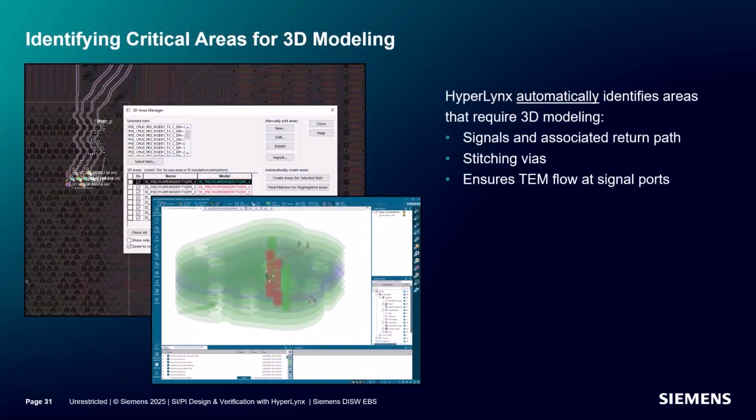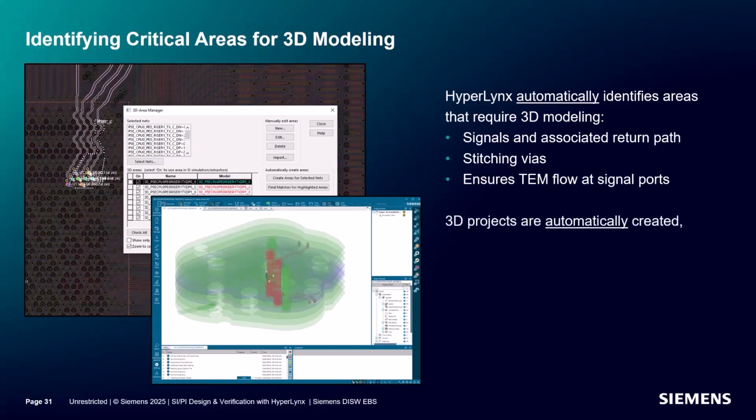So I mentioned extracting 3D areas earlier in the webinar. Hyperlinks can also extract 3D areas of vias using the full wave solver for additional accuracy for today's high-speed signals. Hyperlinks uses the DRC engine to find the areas on the board that require 3D modeling automatically. The signal and its associated return path, including stitching vias, are fully modeled, and the area boundaries are chosen to ensure TEM flow at the signal ports.